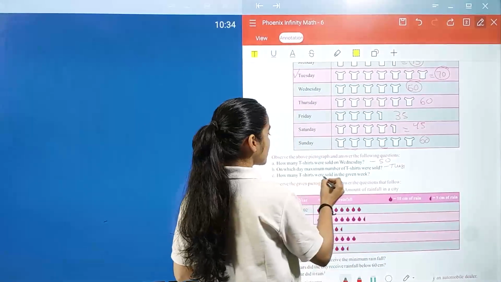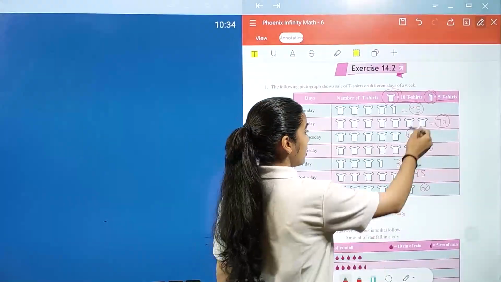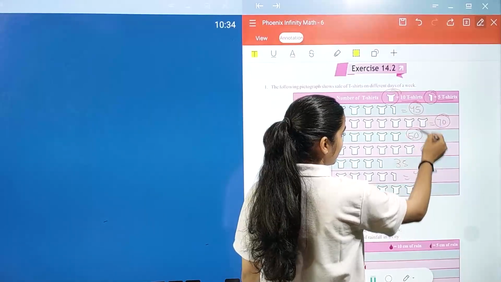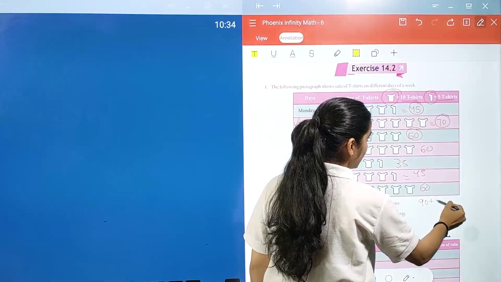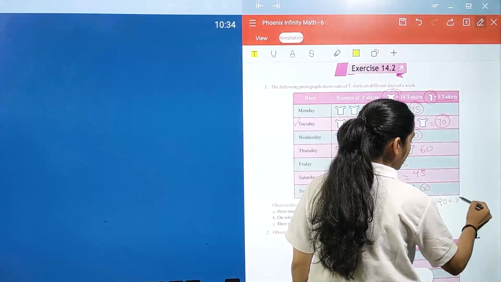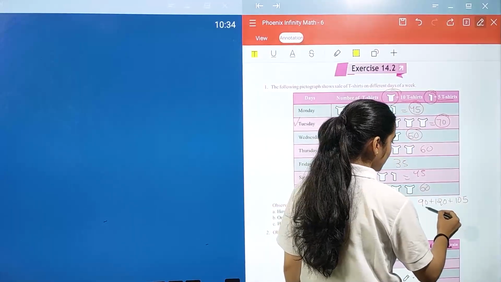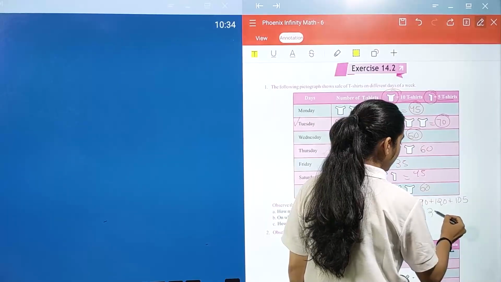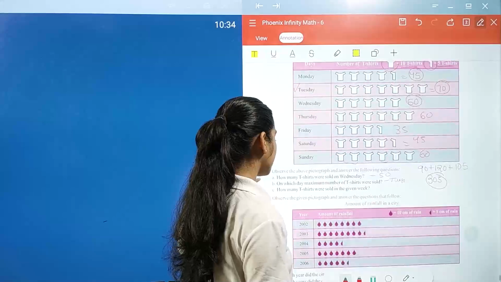Then how many t-shirts were sold in the given week? In the given week we have to add them together. 45 and 45 is 90, 60 and 60 is 120. 90 plus 120 is 210, and 35 and 70 is 105. 210 and 105 is 305. Total t-shirts sold in the given week is 305.